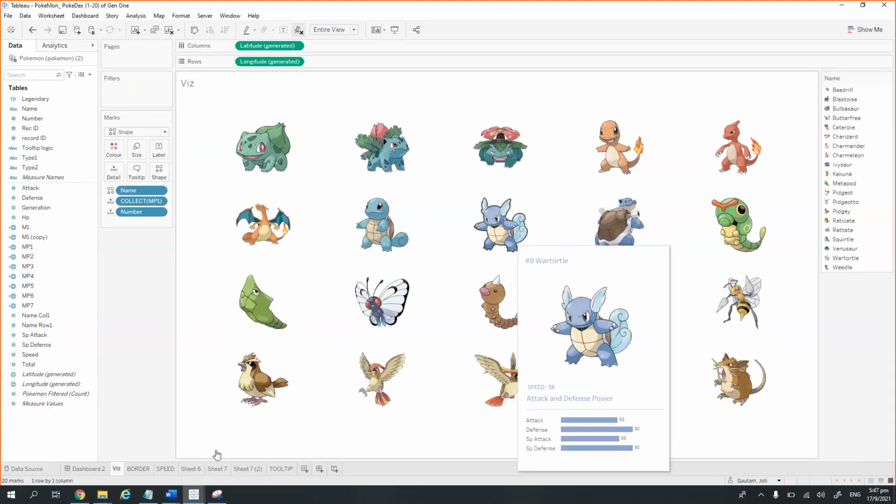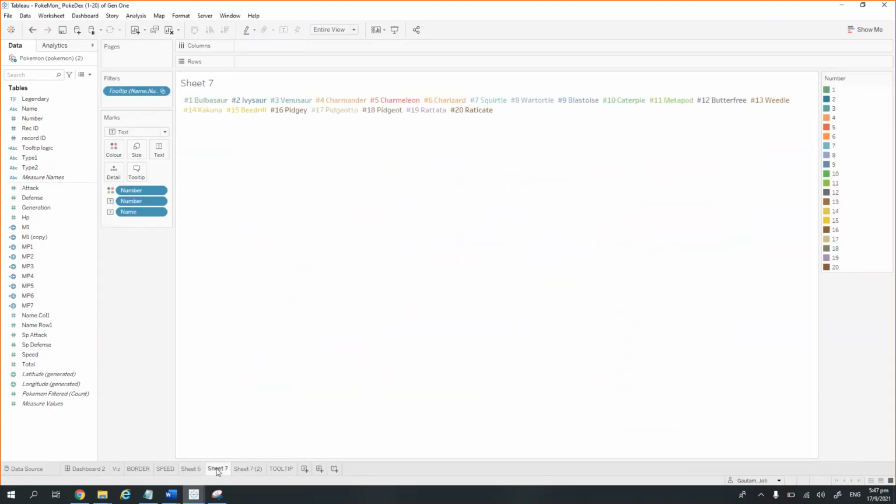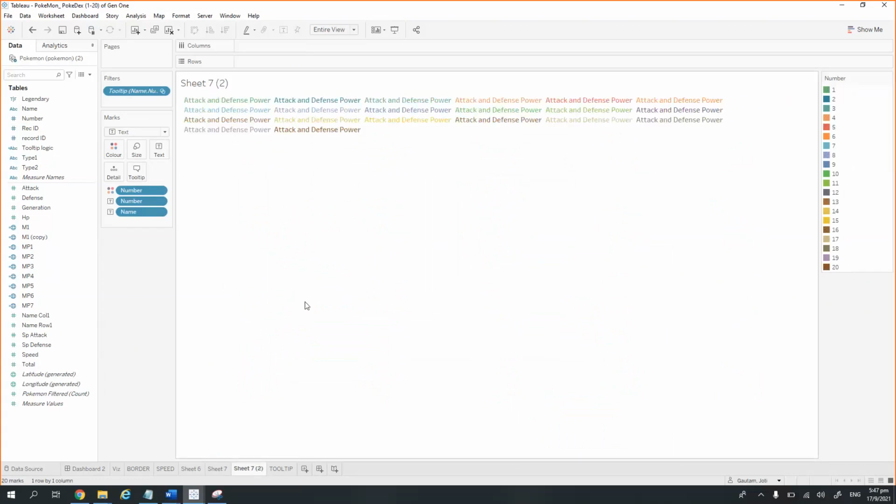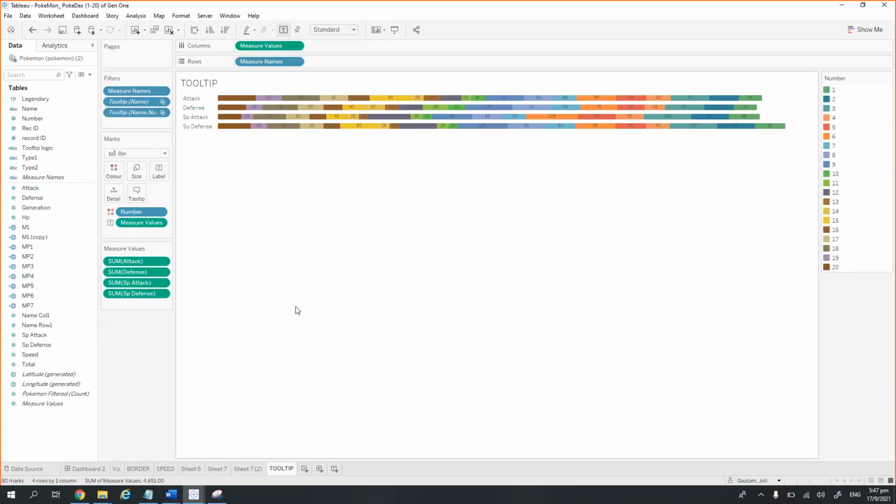In the same way, all the other charts like the name and this attack and defense power thing, and other things, bar charts, everything is being shown with the help of tooltips and they are automatically filtered.